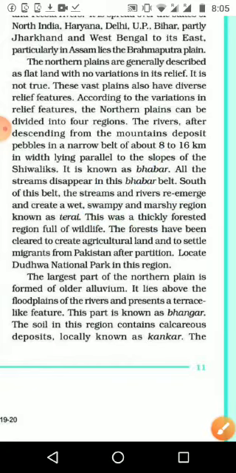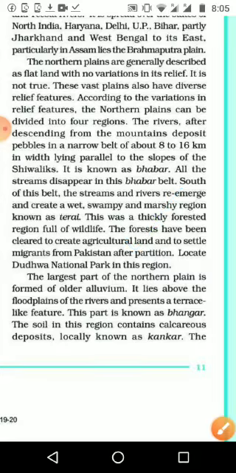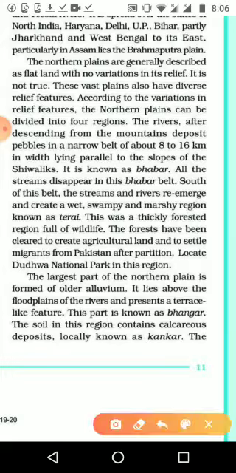Then the forests have been cleared to create agricultural land and to settle migrants from Pakistan after partition. We made that area cultivable or arable land, as well as for settlement of people, because just after the partition of India and Pakistan, many refugees came here and we wanted to make some place for them to settle down. And locate Dudhwa National Park in this region. That is your homework: you want to locate where Dudhwa National Park is in this area.